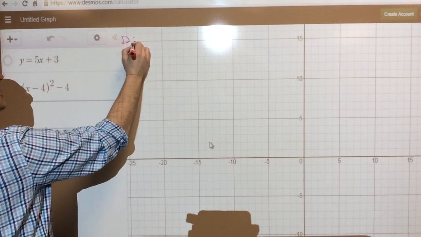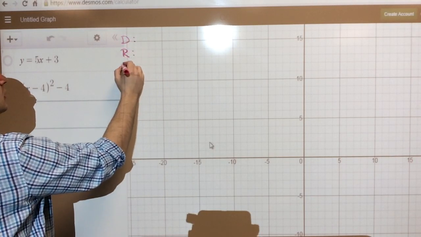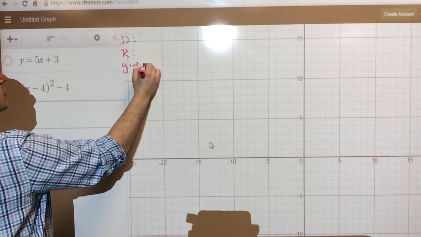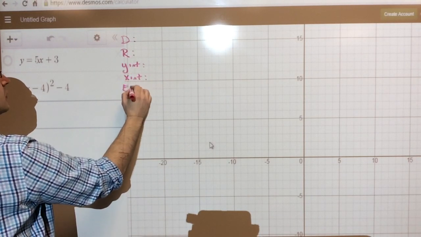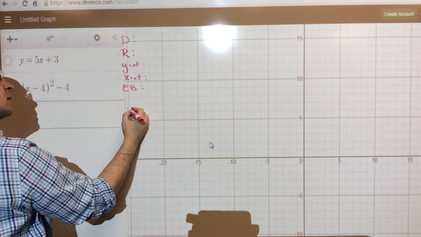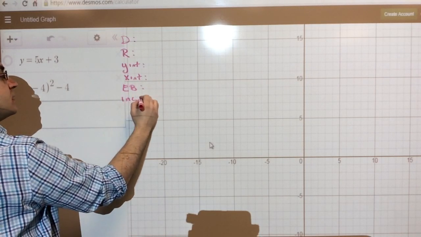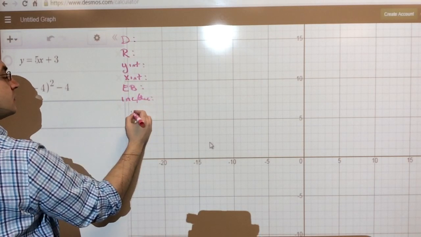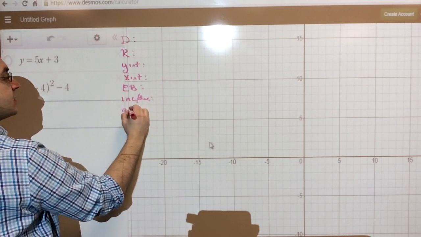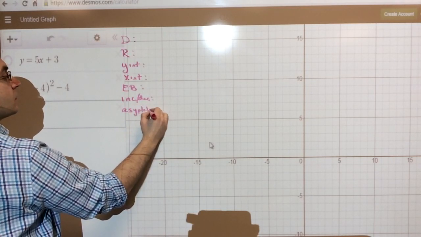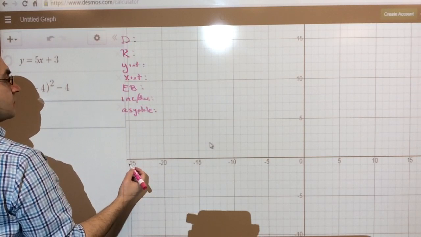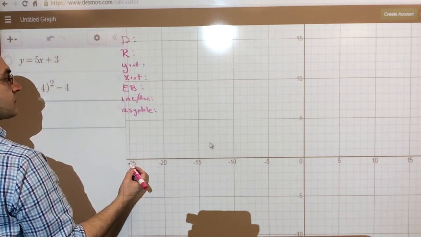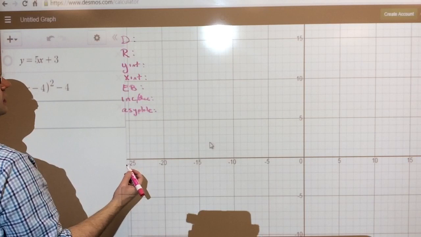So let's go with domain, range, the y-intercept, the x-intercept, end behavior, increase and decrease, asymptote line. What else?